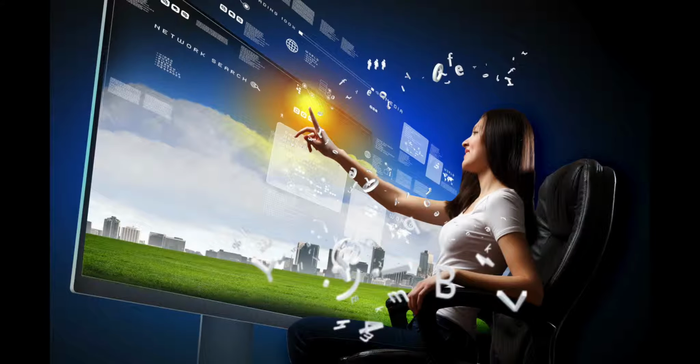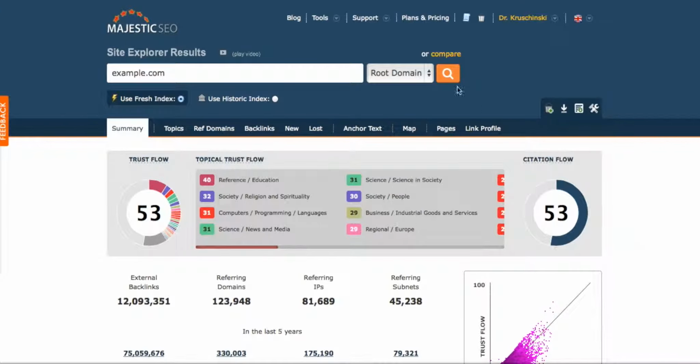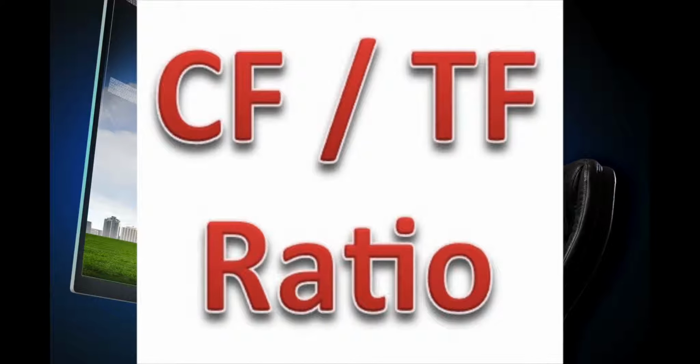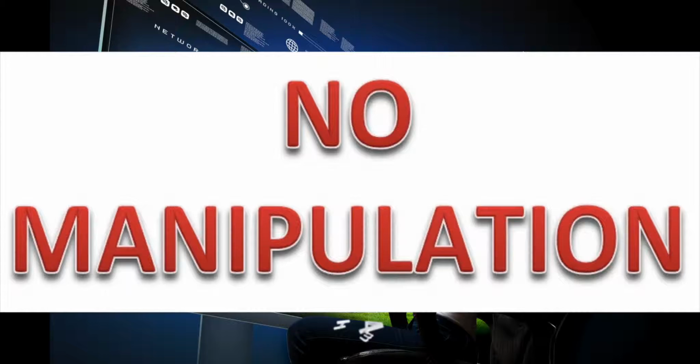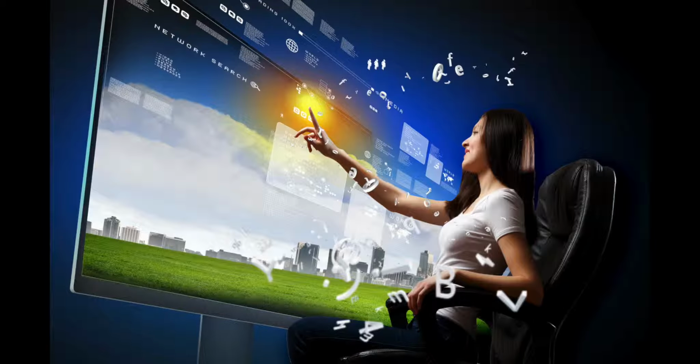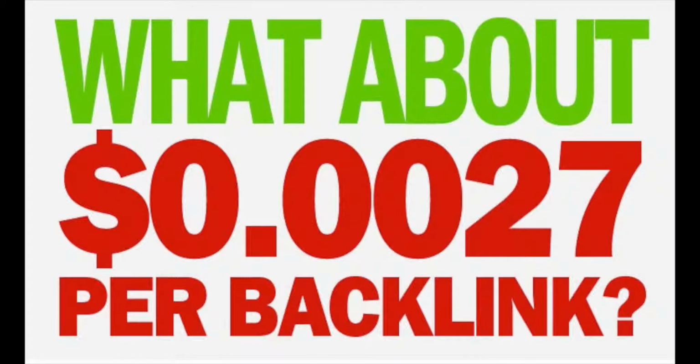Today we would like to introduce the new feature of DomainMetricsTool, a ratio based on parameters from Majestic: Citation Flow to Trust Flow, the CFTF ratio. The CFTF ratio is near impossible to manipulate with spam. The CFTF ratio doesn't lie. While spam will increase CF, it is very hard to manipulate TF using low-quality links.